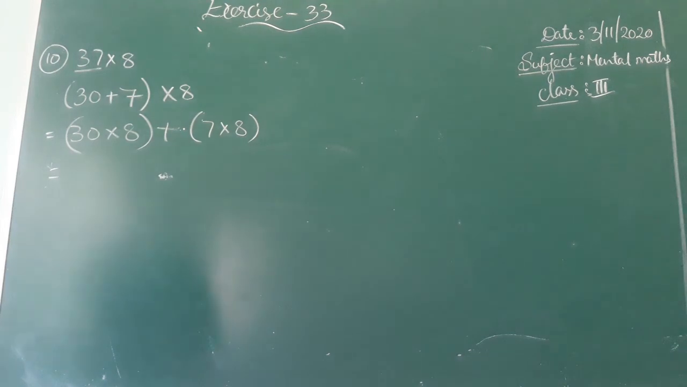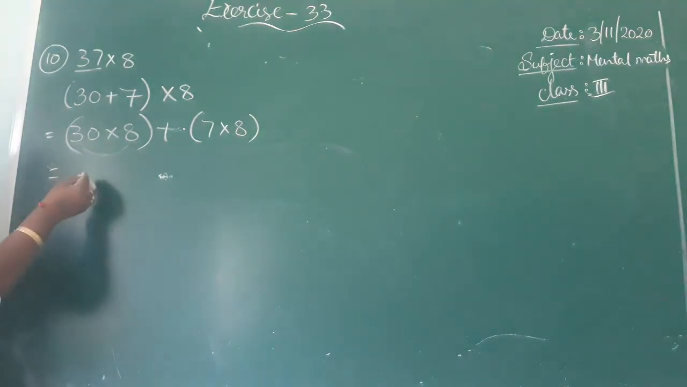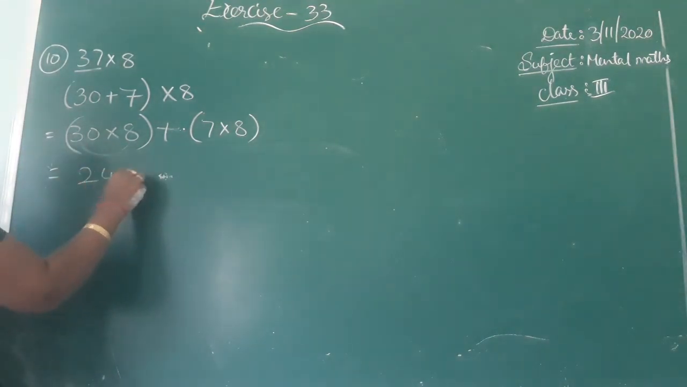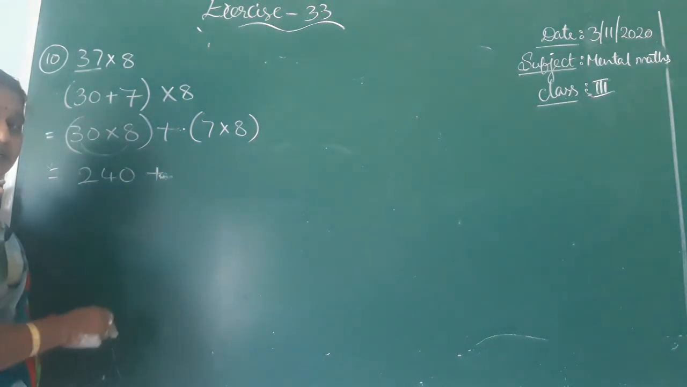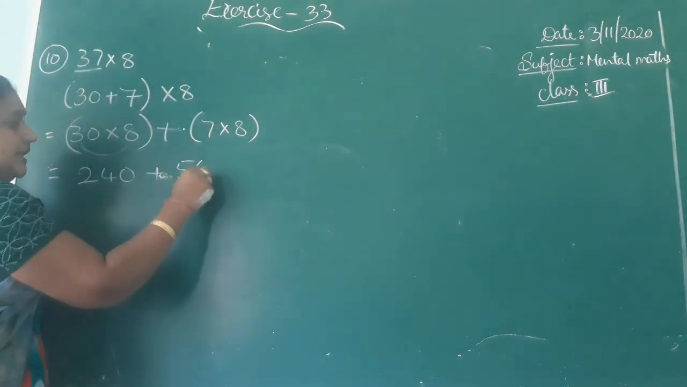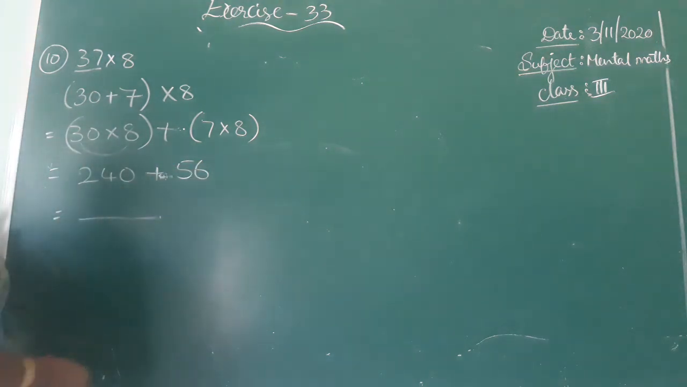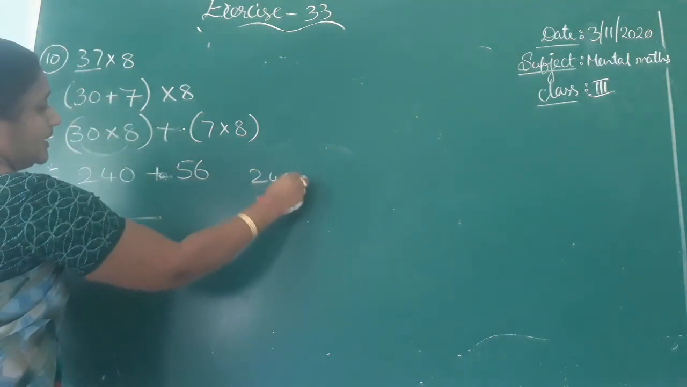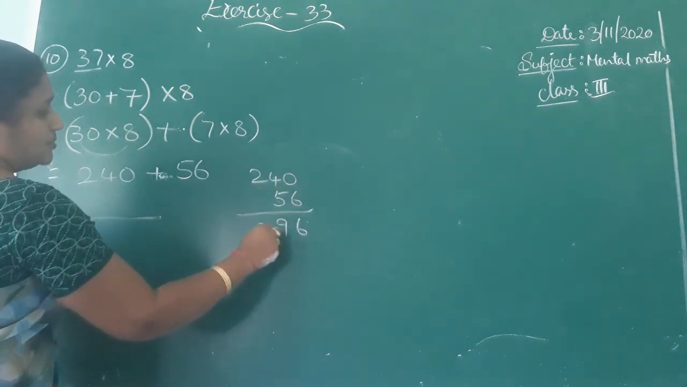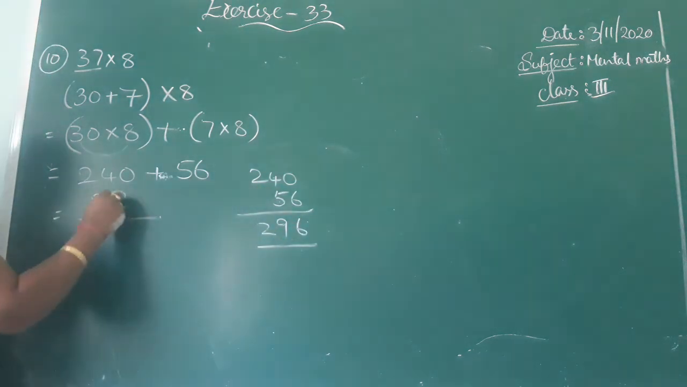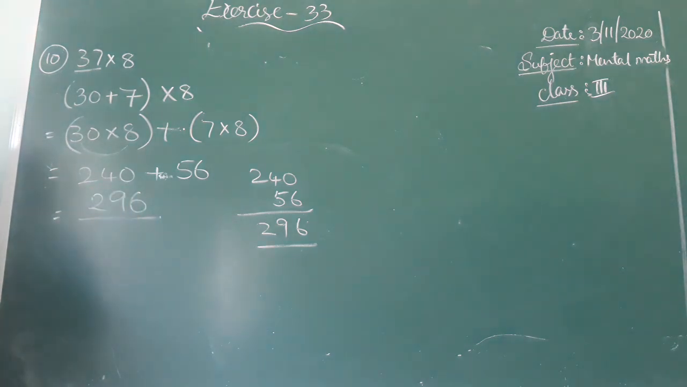What is 30 into 8? 3 eights are 24, so 240, plus 7 eights. What is 7 eights? 56. If you add these two, you will get the answer. What are those two? 240 plus 56. 4 plus 6 is 10, 6 plus 5 is 9 2. 296 is the right answer. This is the short way.